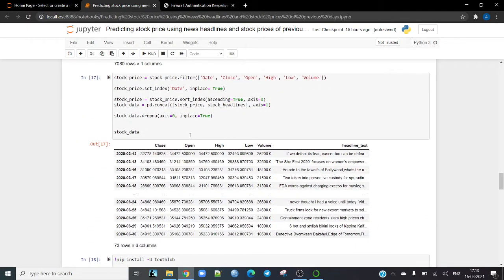So after that, a stock data frame looks something like this. We have close, we have open. I mean the close stock price and the open stock price of the day, the high, the lows, and the volume, and then headline text.